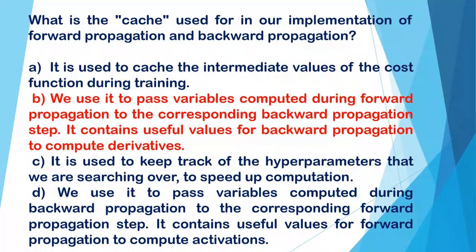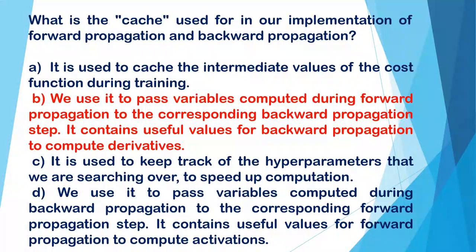What is the cache used for in our implementation of forward propagation and backward propagation? A. It is used to cache the intermediate values of the cost function during training. B. We use it to pass variables computed during forward propagation to the corresponding backward propagation steps. It contains useful values for backward propagation to compute derivatives.